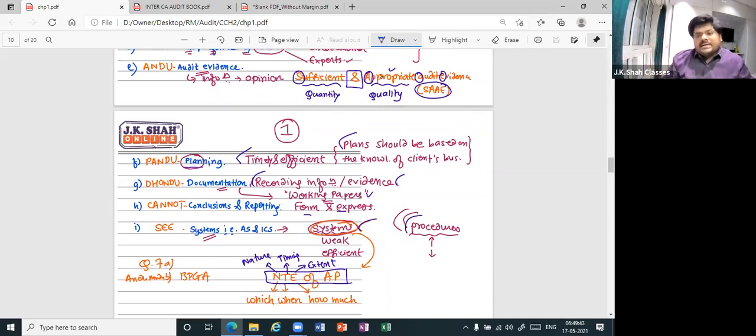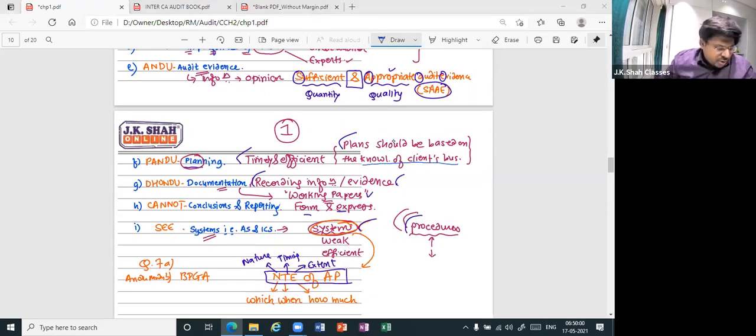Why like that? Because every client's business will be same or different? Different. So the plans of the auditor should be based on the knowledge of the client's business. Thereafter, documentation.